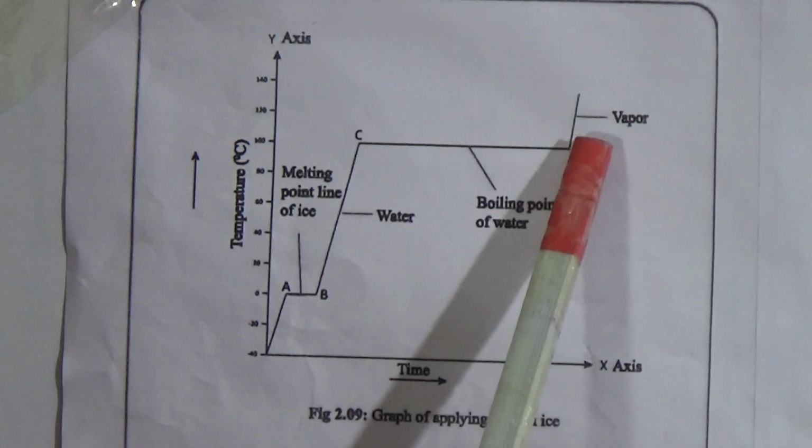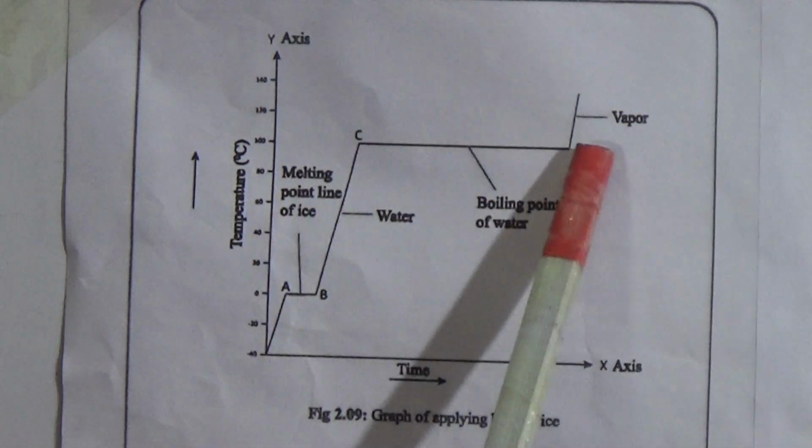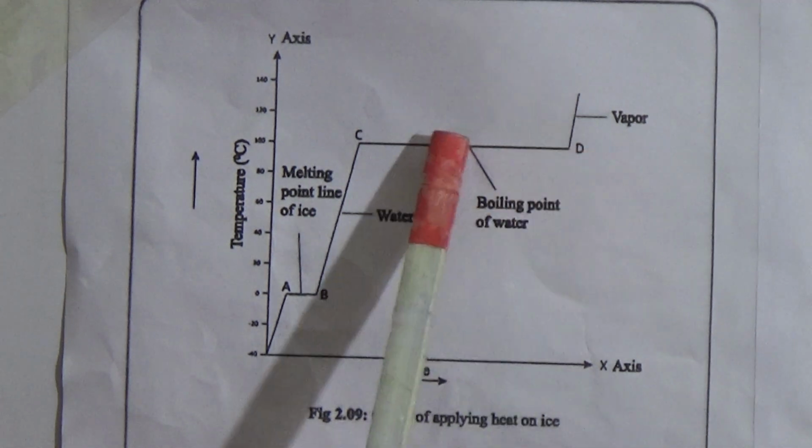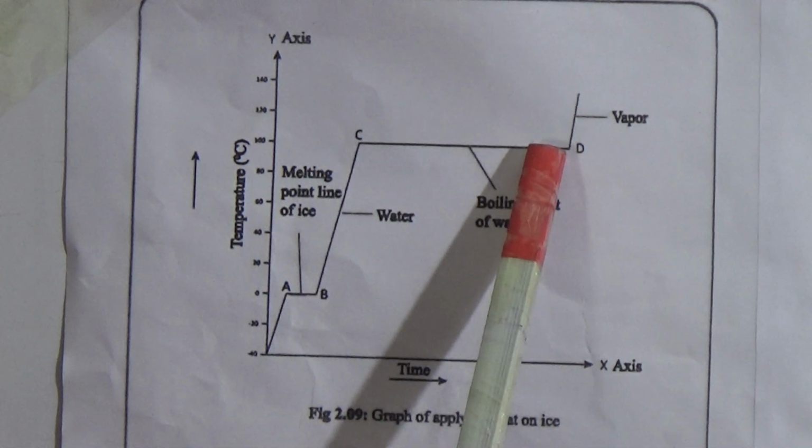Now when it comes to C, that means at 100 degree, it starts boiling, and C is the boiling point of water, the boiling line. This is the boiling point line. From C to D, here we will get both the water and the water vapor, that means liquid and gaseous form both we will get here, and until the total water becomes vapor, up to that time the temperature of the water will not change, it will be the same, that means 100 degree temperature.